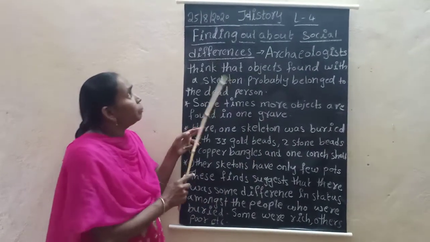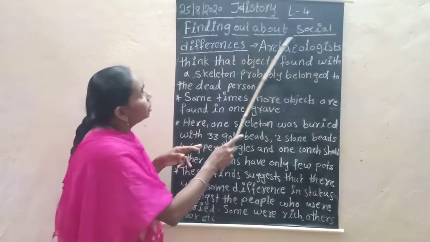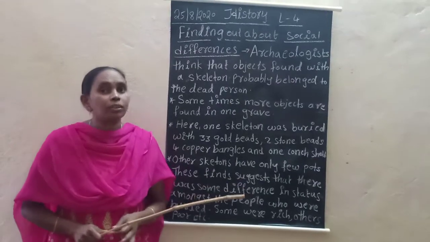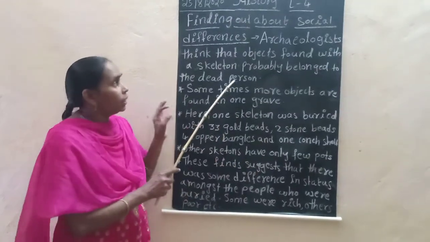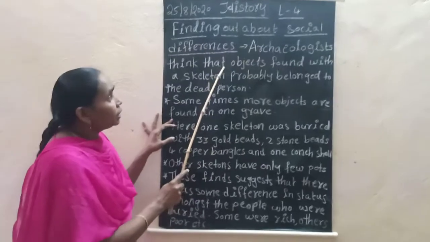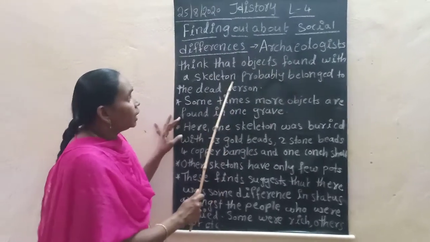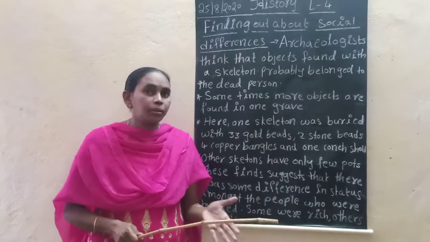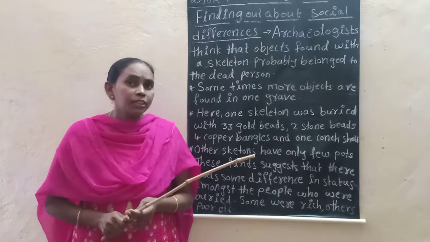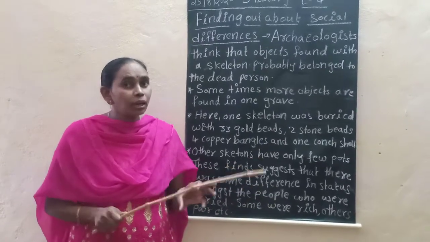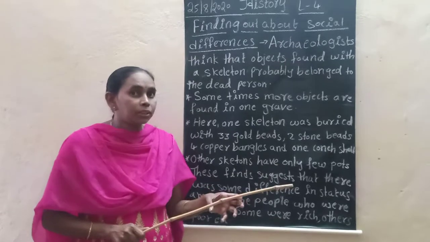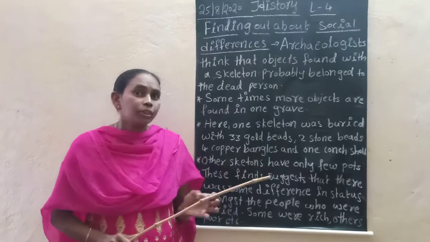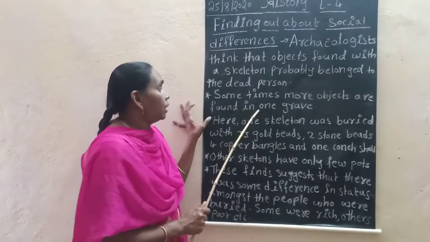Let us continue today finding out about social differences. So children, in the burial places also there are differences, it seems. How are the differences here? Archaeologists think that objects found with the skeleton probably belonged to the dead person. When they found the evidences in the burial places, they saw different ornaments, and in some places there are also differences. How are the differences there?